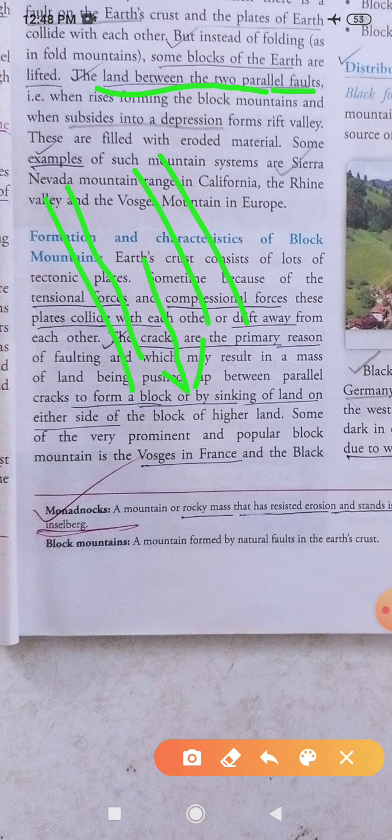Valley means, as all of you know, a low land between two highlands. That type of valley formed because of the cracking of the earth's surface is called a rift valley. Sometimes this rift valley may be filled with materials from the earth crust and may be leveled.